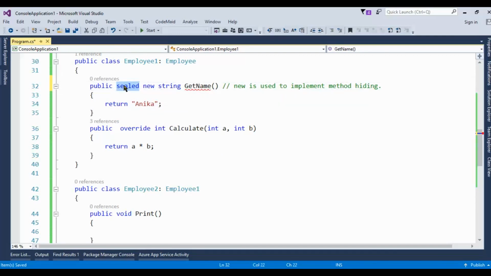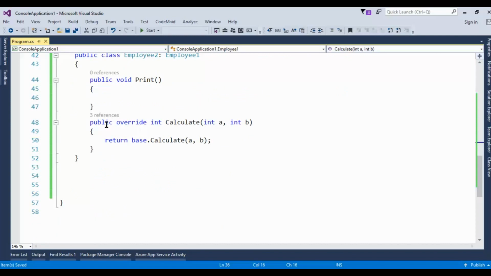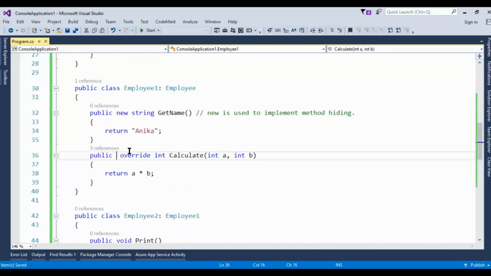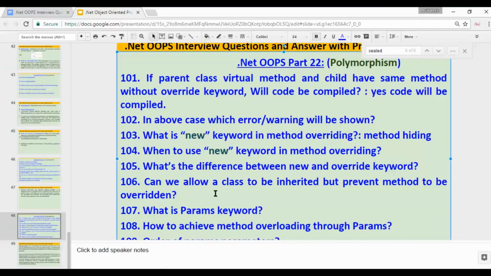So we cannot use the sealed keyword for our normal methods, but we can use it when we have an override method. Remember this. So the answer is, can we allow it? Yes, when the method is override, then we can use the sealed keyword.